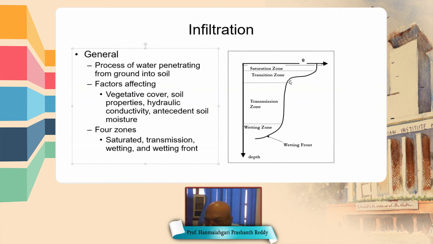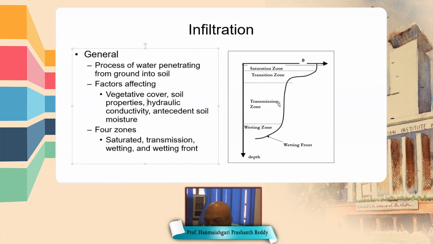Below the saturation zone, the water content or moisture content here is less than the saturated moisture content. Therefore, this zone is called the transmission zone. Here still all voids are not filled. With time they will fill, but as of now, only part of the voids are filled with water. But here, the water content is more than the field capacity.